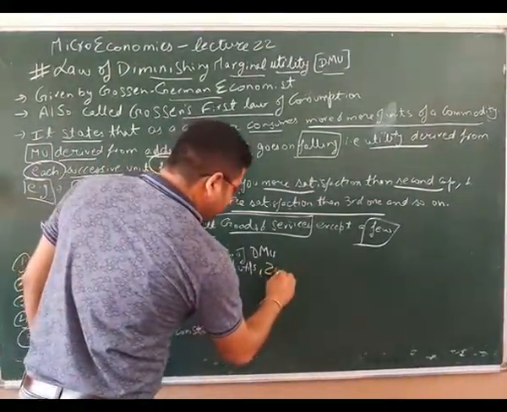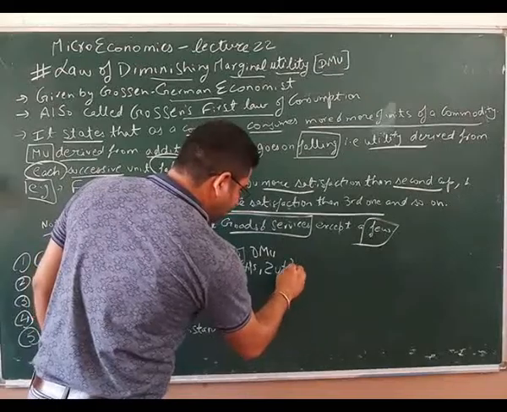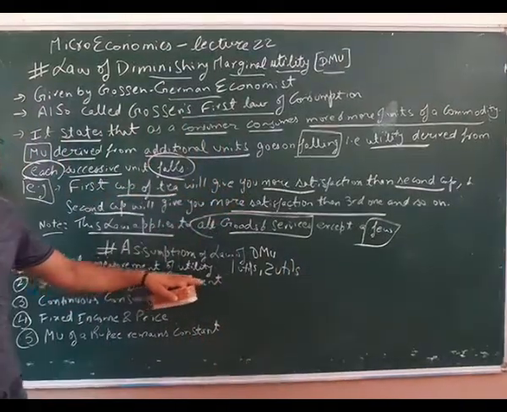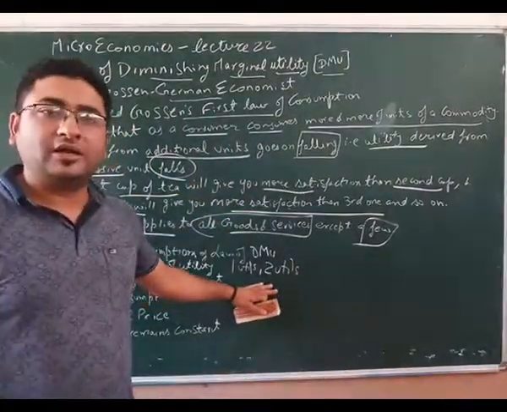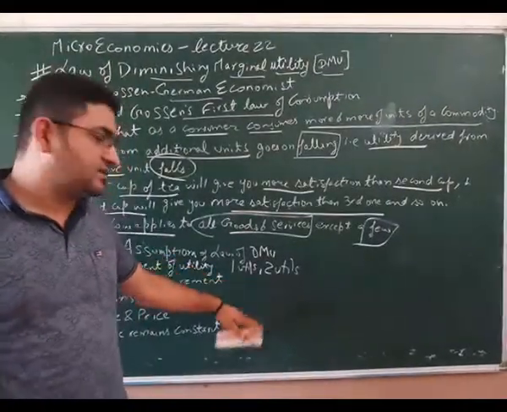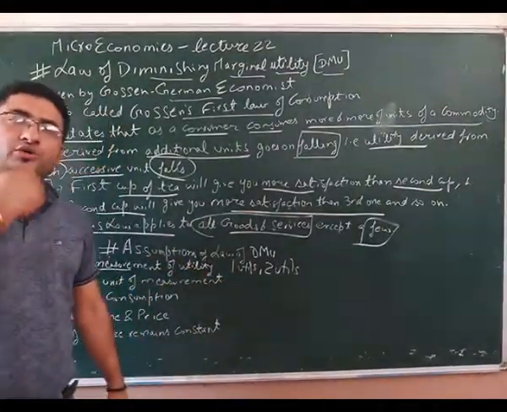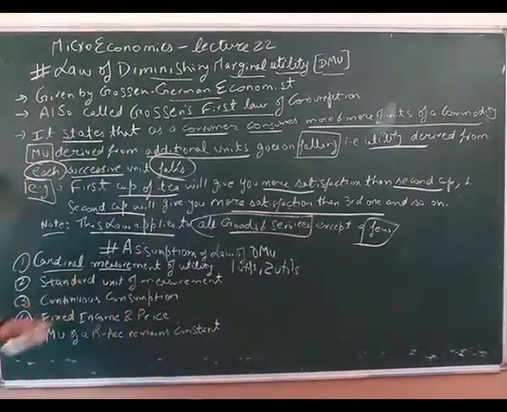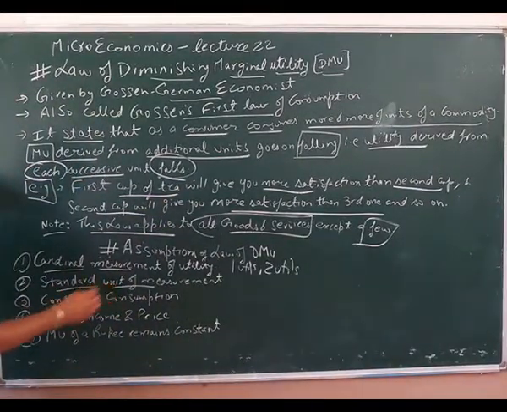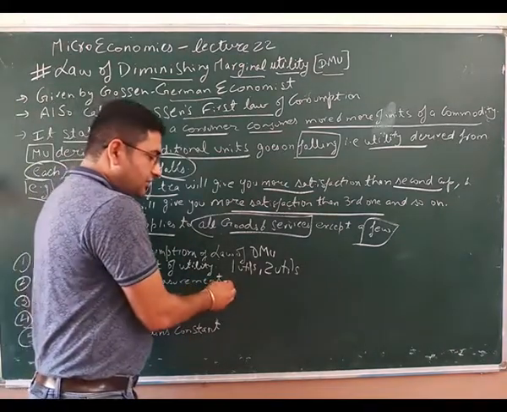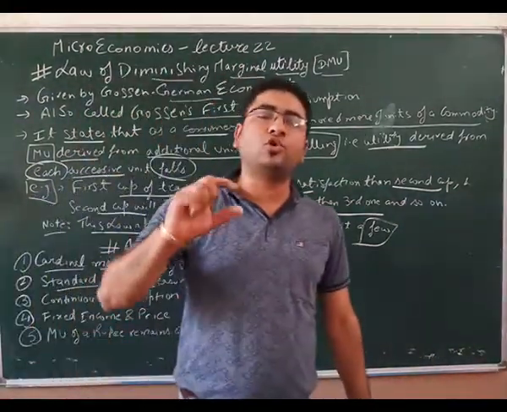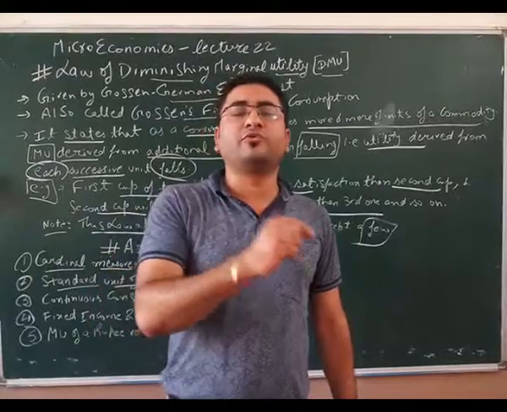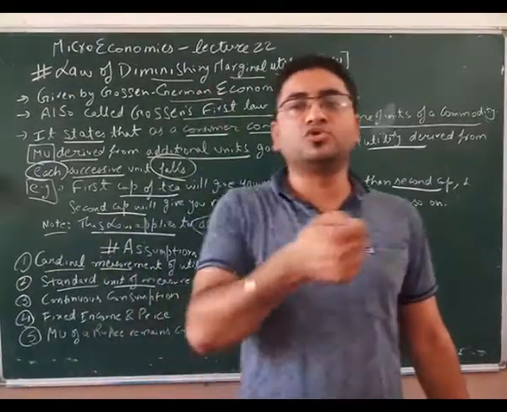So if you have consumed any commodity, you will measure your utility in numbers, in absolute numbers or cardinal numbers. That is, I have received 2 utils of satisfaction by taking this cup of tea. Second comes standard unit of measurement. So it means you are consuming a glass of water, not drops of water or spoons of water.